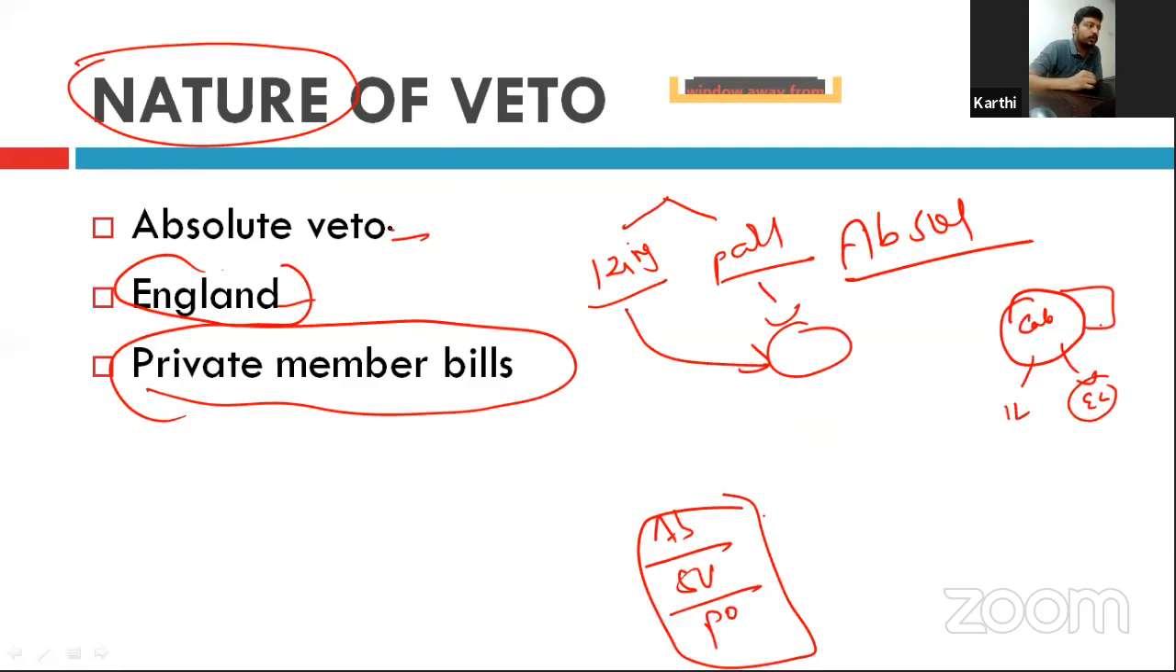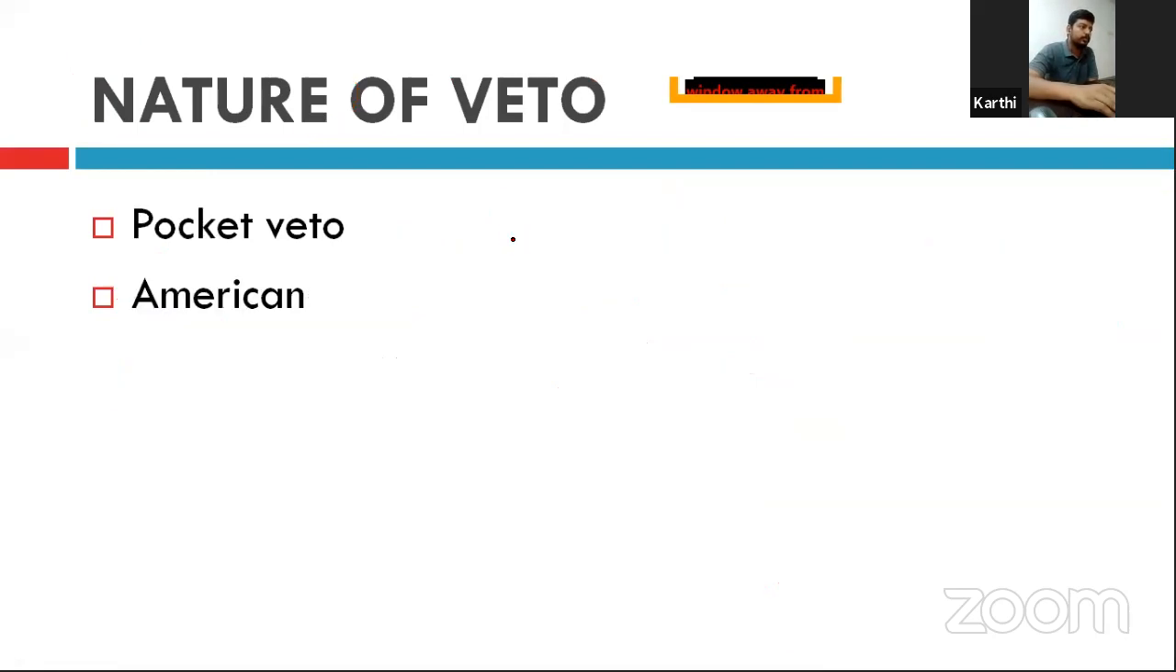This veto cannot be exercised by the president without the aid and advice of the council of ministers headed by the prime minister. Okay. The second one is pocket veto.